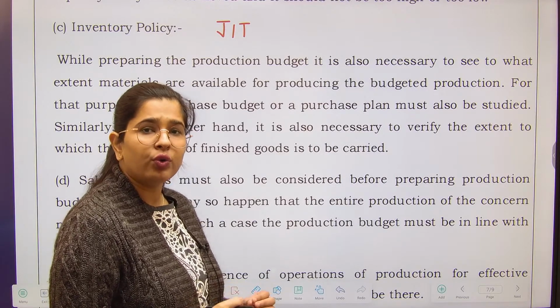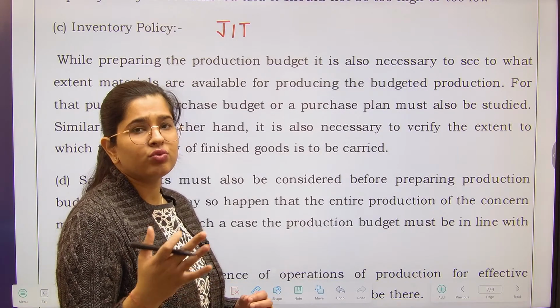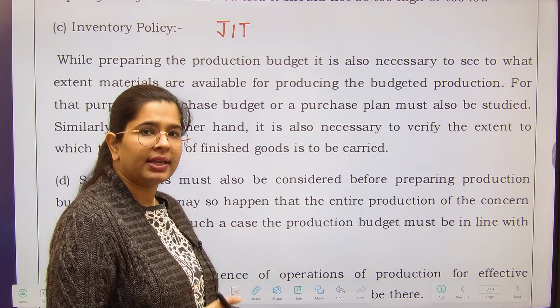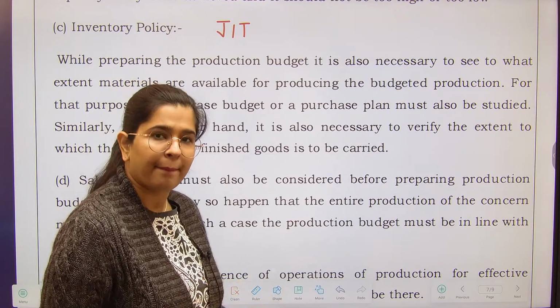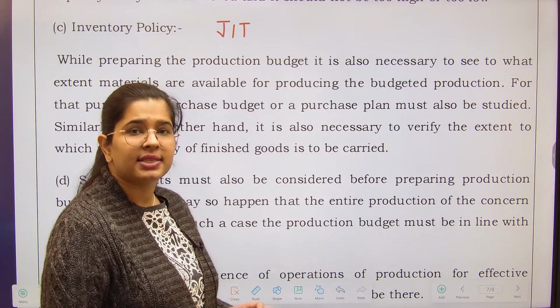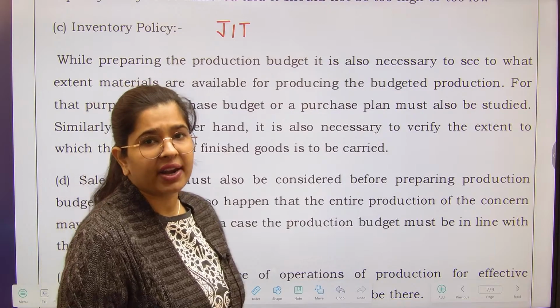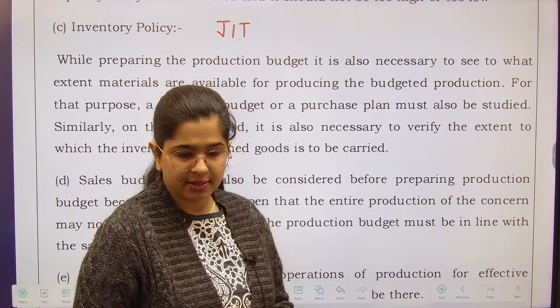What you do is, as soon as your demand comes, you call for materials and the production will happen. So this is called just in time. So inventory levels are also going to affect your production plans.